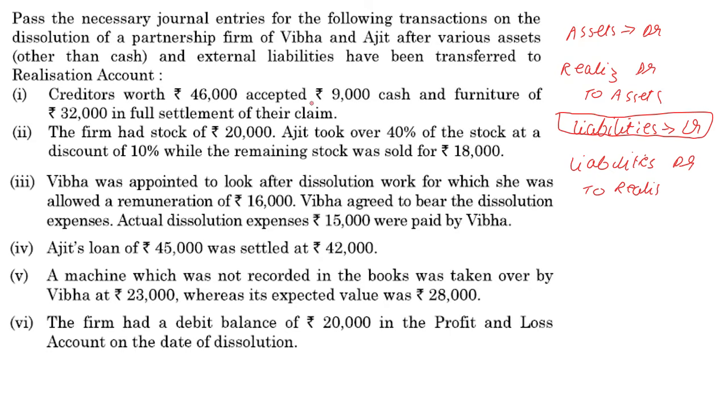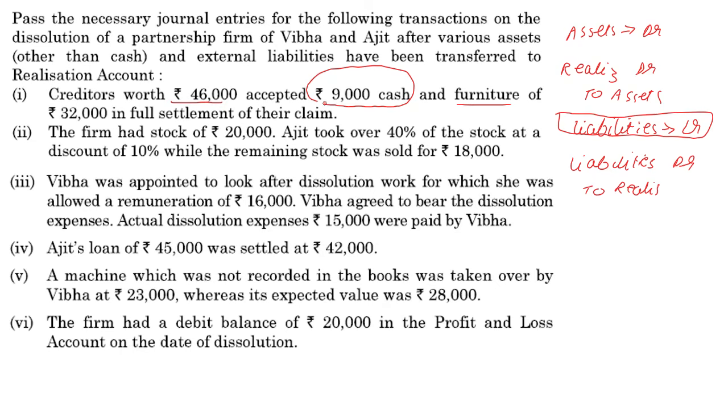Now, what is important for us is only when there is movement of cash. Why? Because these creditors worth 46,000, who are taking furniture, both of these items have already gone into the realization account. We don't have to bother about them. What we are only interested in is the cash component, and that is 9,000 in cash being paid.